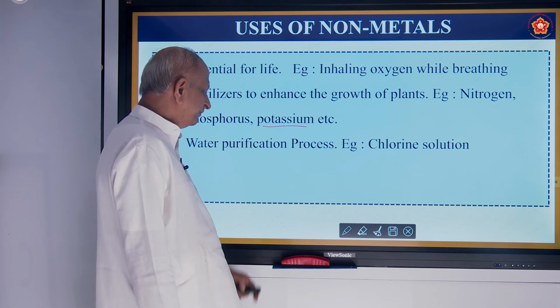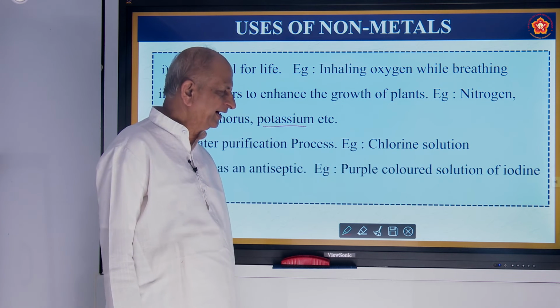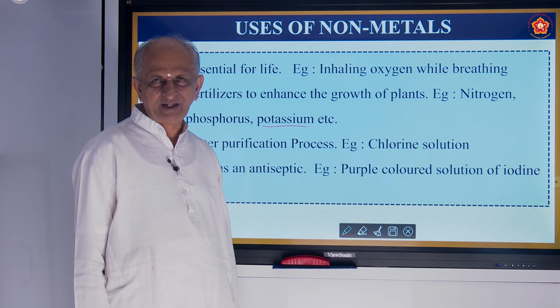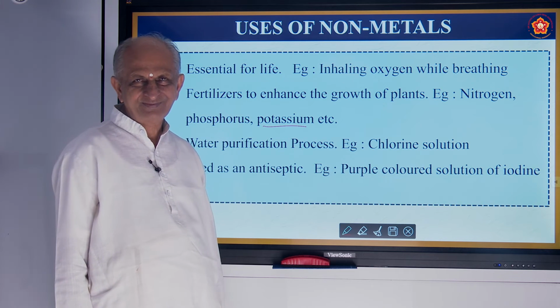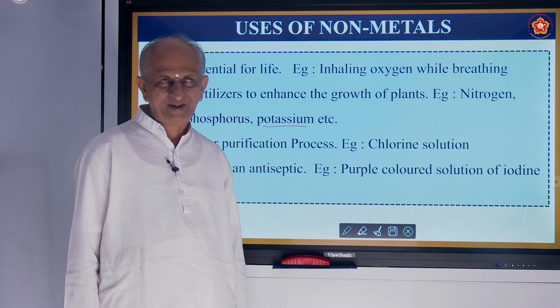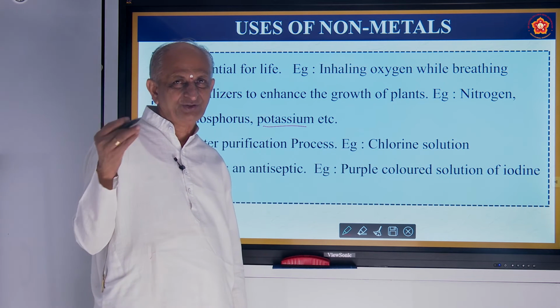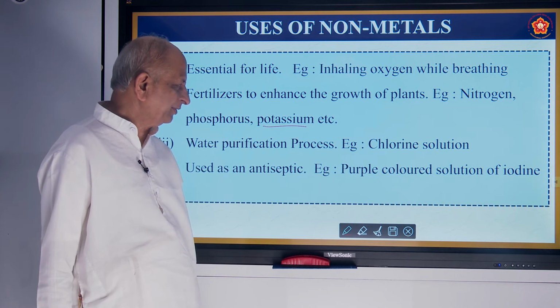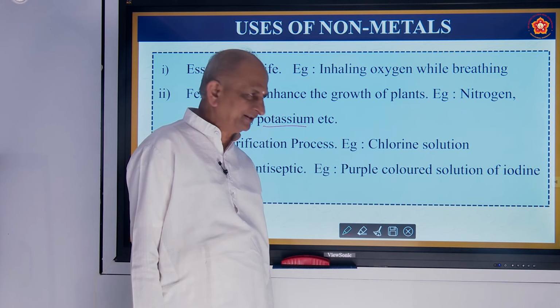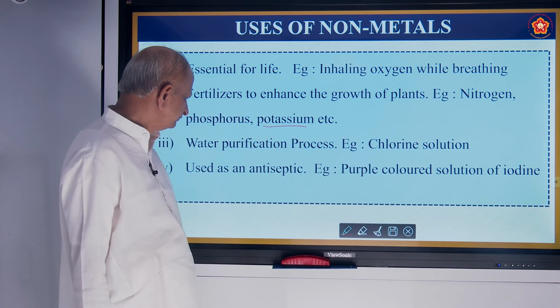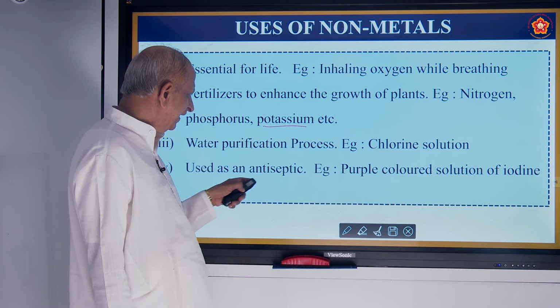In the water purification process, chlorine is added. If you go to a place called Tippagondanahalli near Bangalore on the Magadi road, you can find how dirty water is purified and sent to the city. Every day about 90,000 gallons of water are sent. And there they add chlorine solution in the end. It is used as an antiseptic.